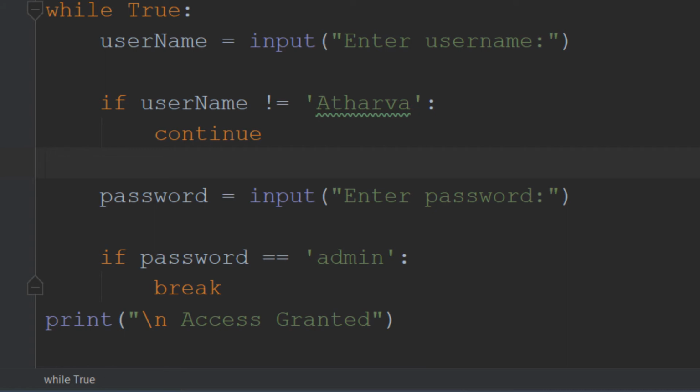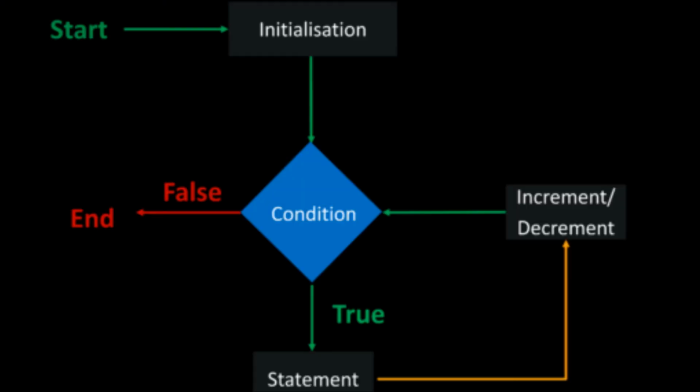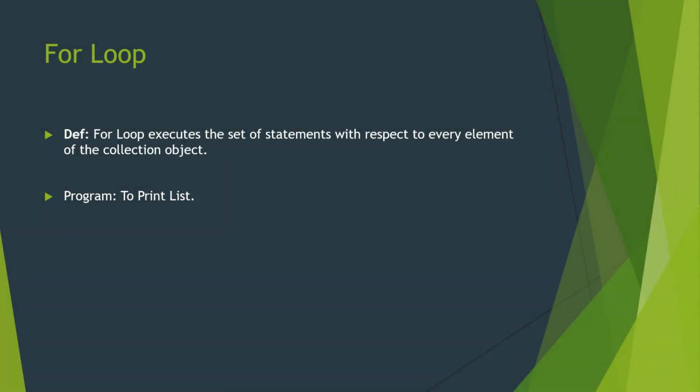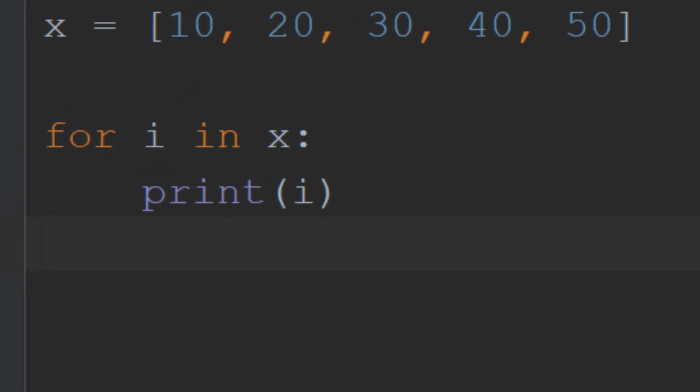So now let's look at the for loop. A for loop basically executes a set of statements for a collection object. We have not seen collection objects yet, but I will show you a demo of how to print a list in Python. For printing a list in Python, there is an opening and closing bracket, and the elements inside are the elements of the list.